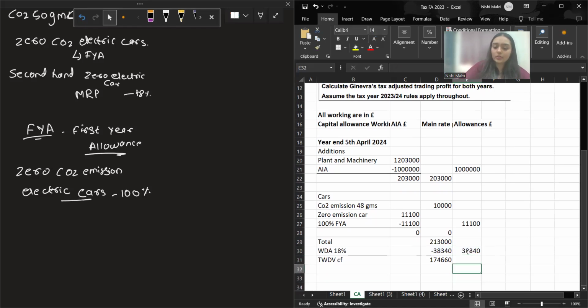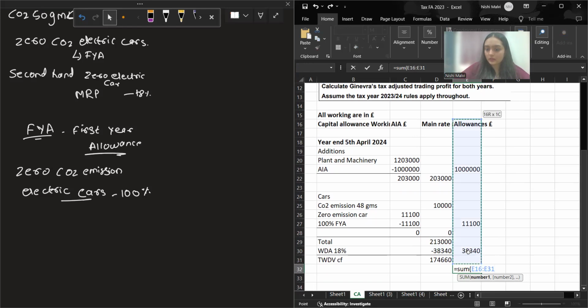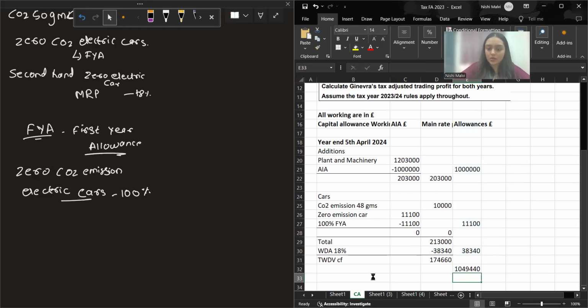Now you'll see, you'll calculate the total allowance. Okay. So this will be the total allowance for the year end 5th April 2024.